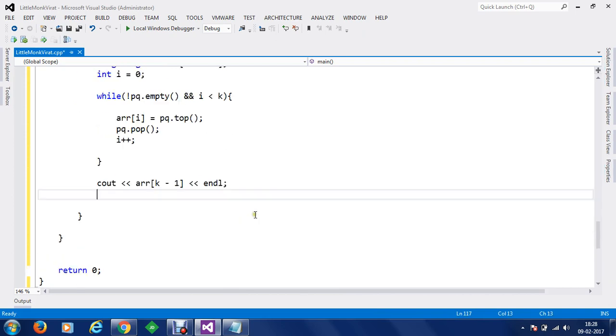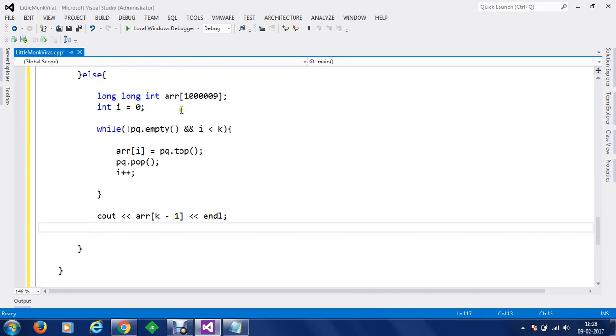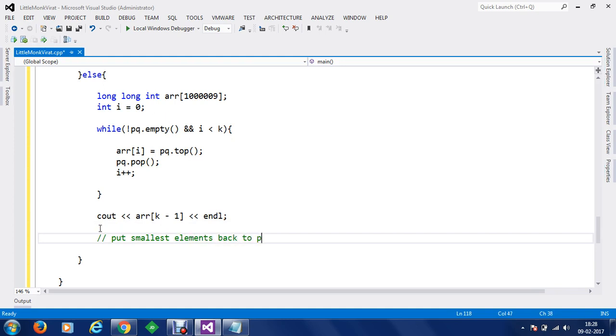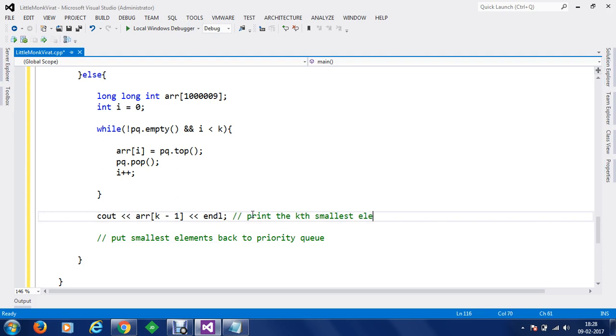And then what we have to do is, once we have asked for the score, we have to reset the priority queue, because we have popped the smallest elements. We have to put the smallest elements back to start. So we have to put smallest elements back to the priority queue, because only the element which has been asked by Virat Kohli has to be removed and all others have to be available on the priority queue. So we have to put them back, and here print the kth smallest element.